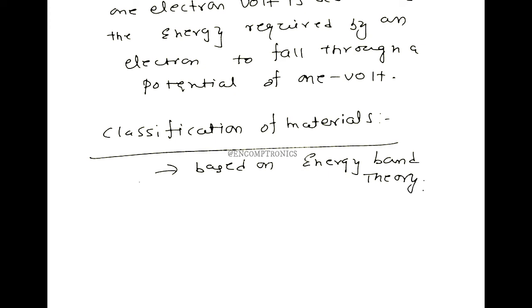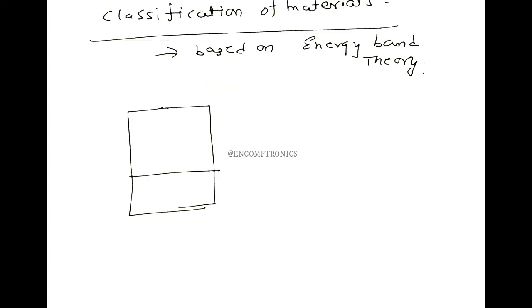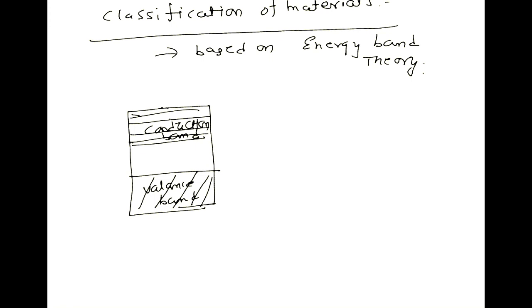I have a valence band and a conduction band, indicated with horizontal lines. If the conduction band and valence band overlap, that is, there is no forbidden gap,